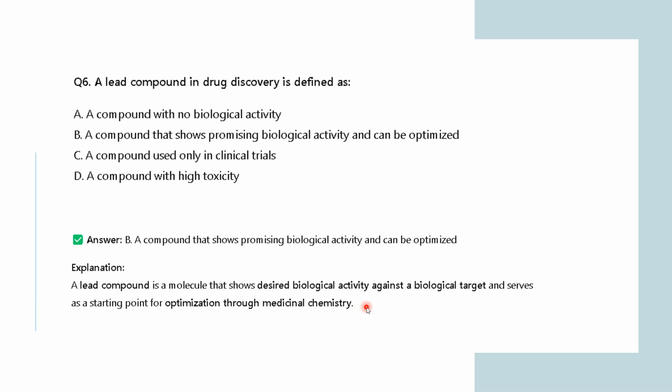Now you are optimizing over it. That is the starting point of your drug discovery. So this is what is known as a lead compound. I hope it is clear to all of you what a lead compound is.